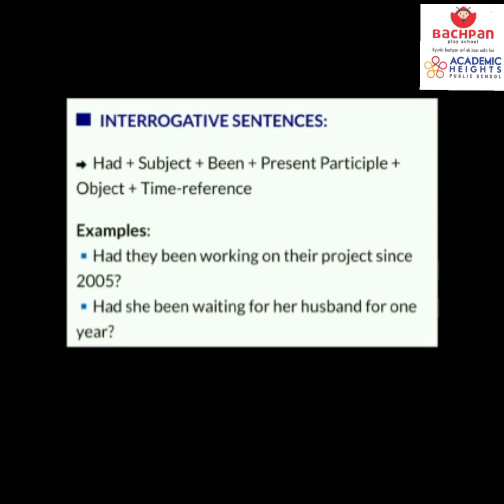Then similarly in the next sentence, had she been waiting for her husband for 1 year? Had, again the helping verb, she, subject, been waiting for her husband, for 1 year is the time reference. I hope all this past tense is clear to you. If you have any doubts, we will discuss.